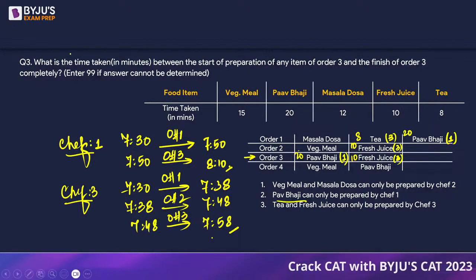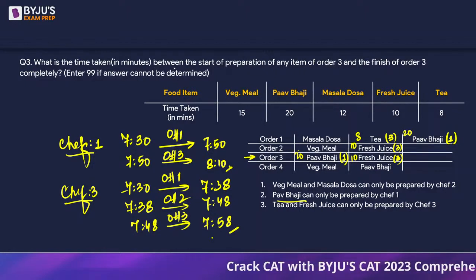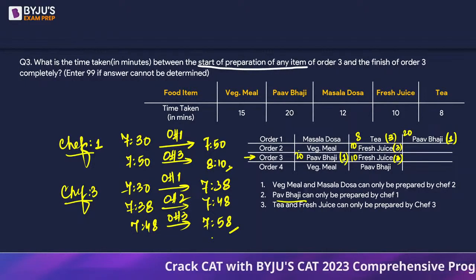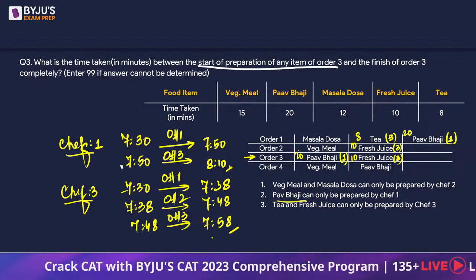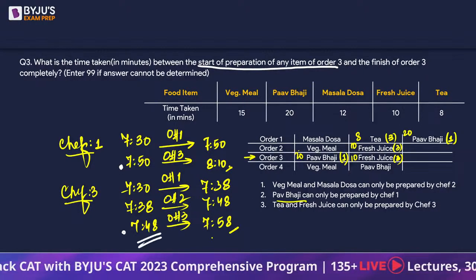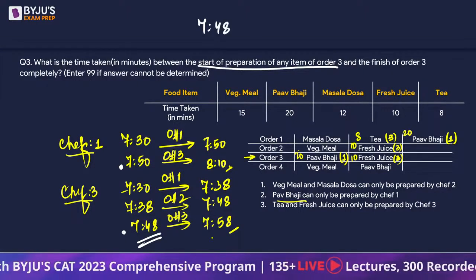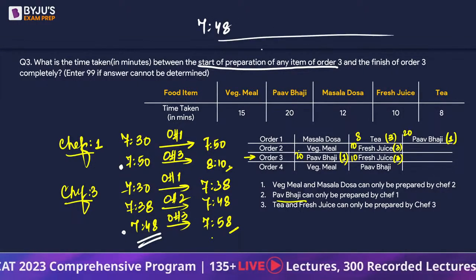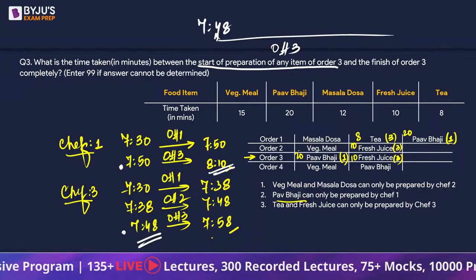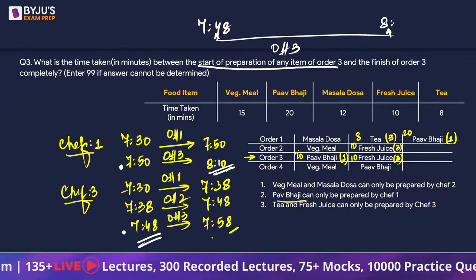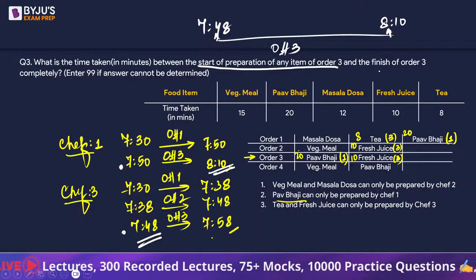Now the question is asking us, what is the time taken between the start of the preparation of any item of order 3 and its finish? So looking at order 3 ke ye do cases, can we say at 7:48 order number 3 started? Ye start ho gaya idhar. And at 8:10 the order number 3 was completed.